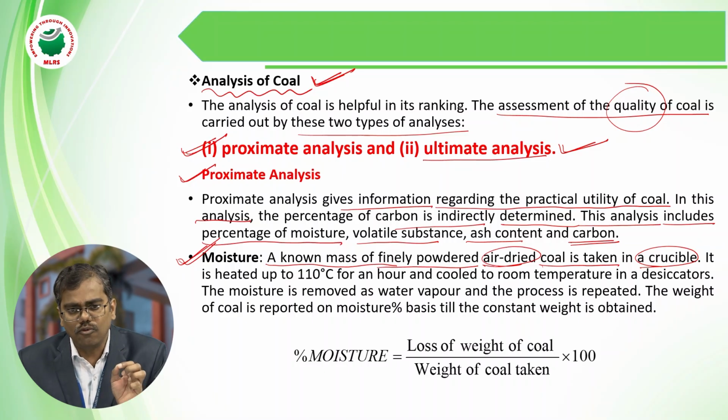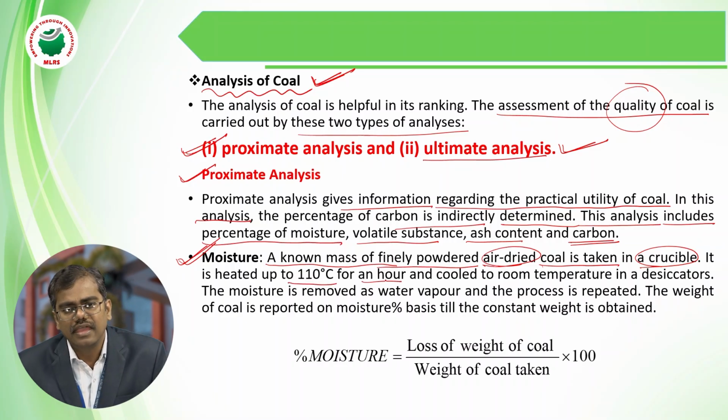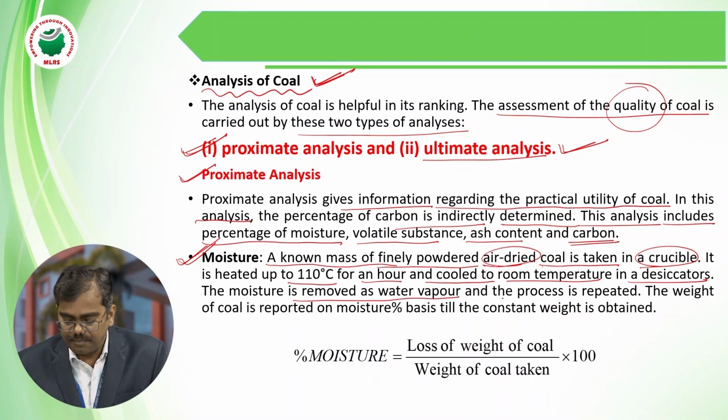After that, you have to heat that crucible up to 110 degrees centigrade for an hour, and then cool it at normal room temperature in a desiccator, so that the moisture present in the coal sample is removed as water vapor, and the process should be repeated.